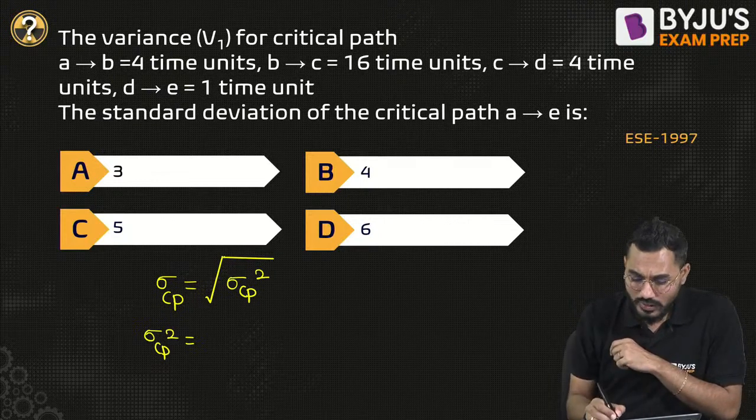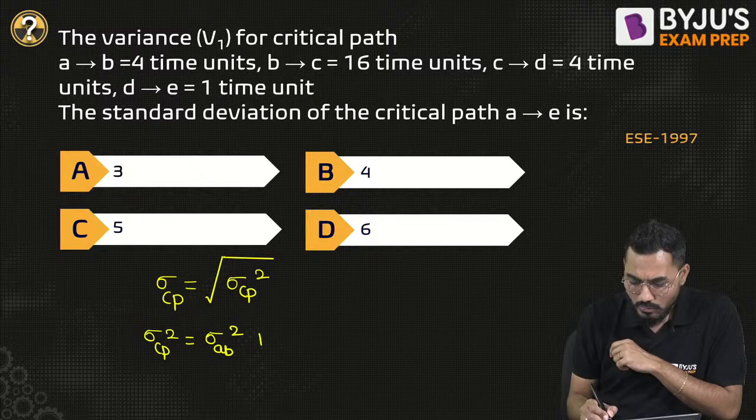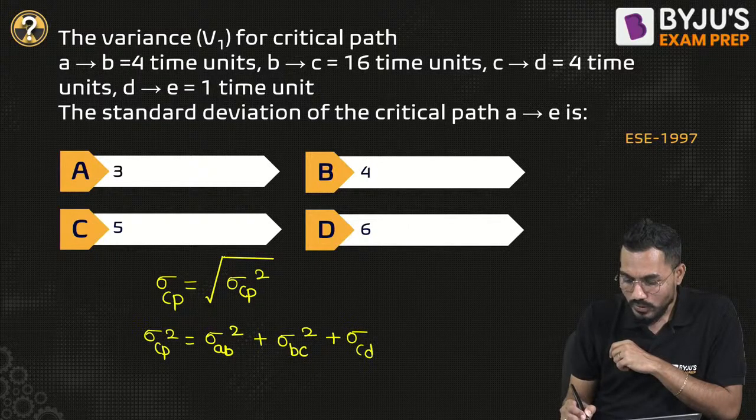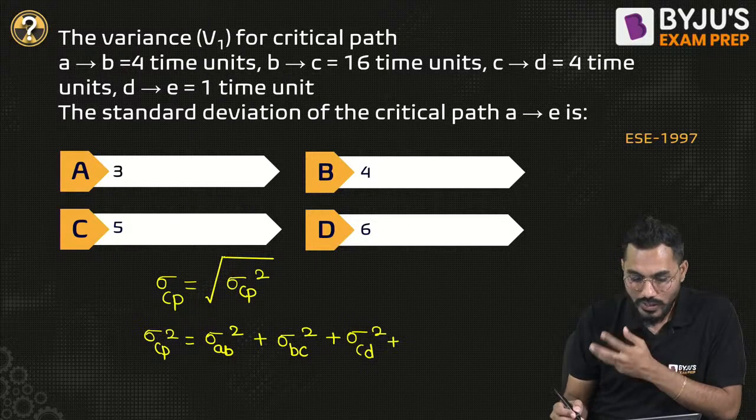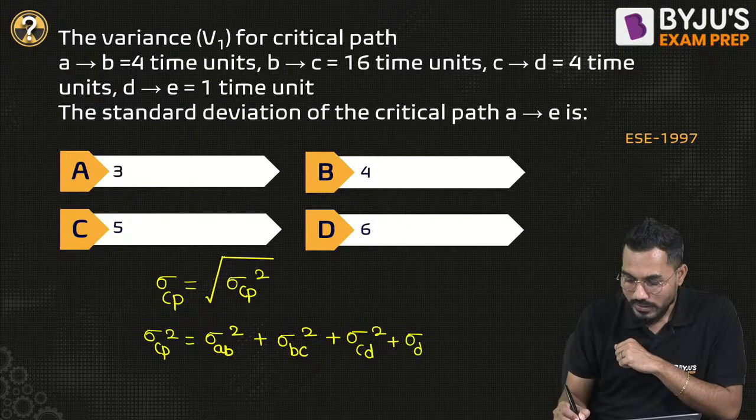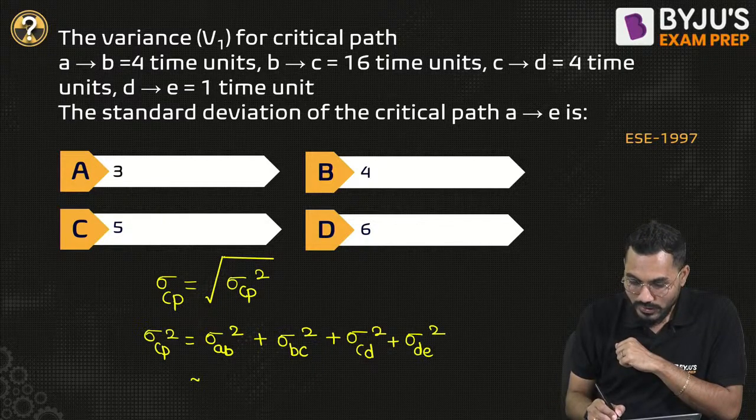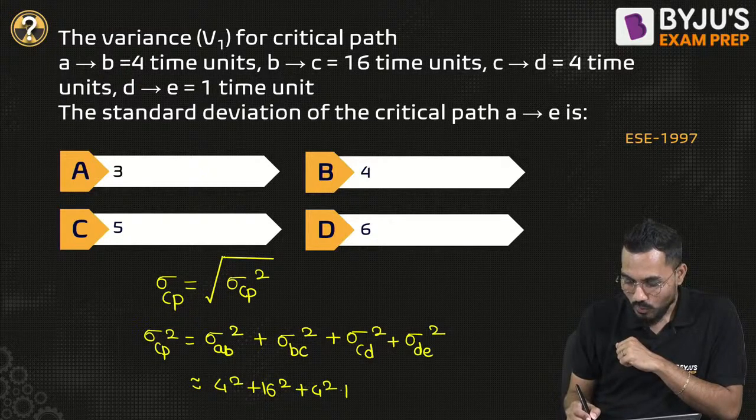So the variance from A to B, that is square, plus the variance from B to C, that is square, plus the variance from C to D, that is square, plus the variance from D to E, that is square. These values are given: 4 square plus 16 square plus 4 square plus 1 square.